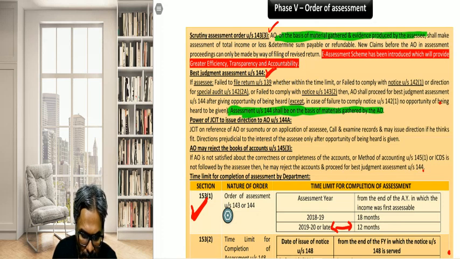The intimation cannot be considered as the order of the assessment.